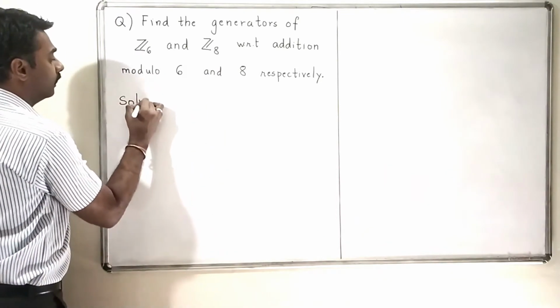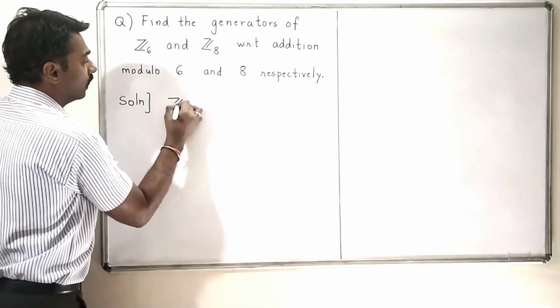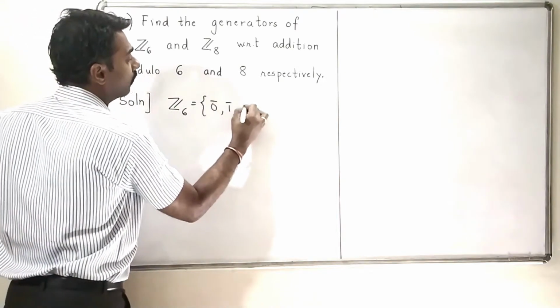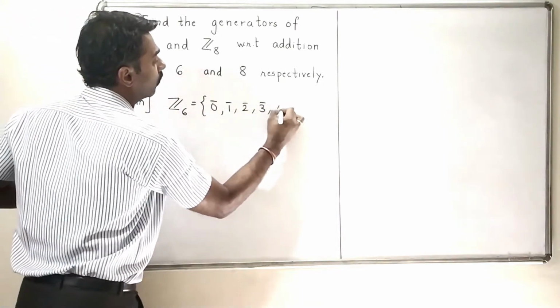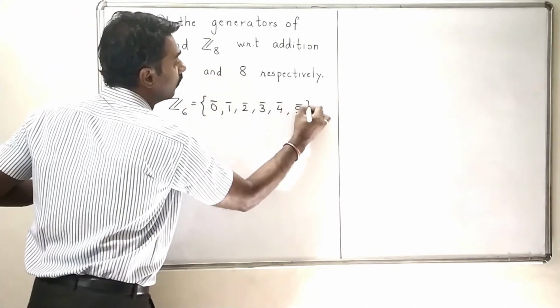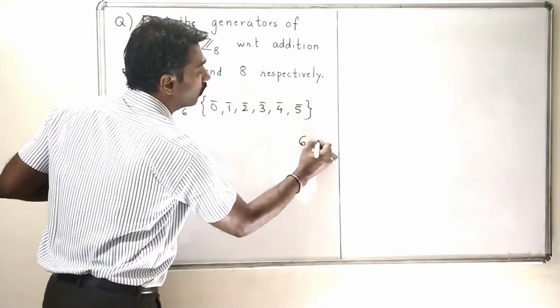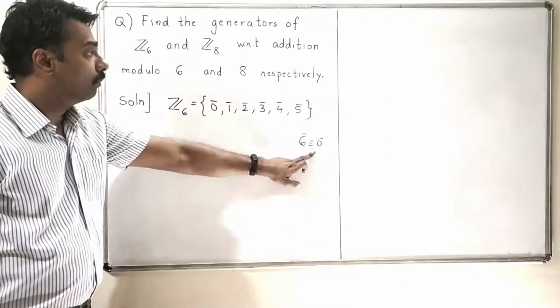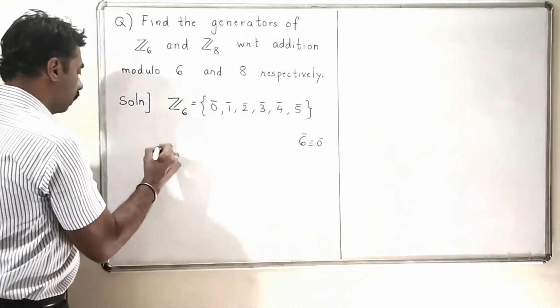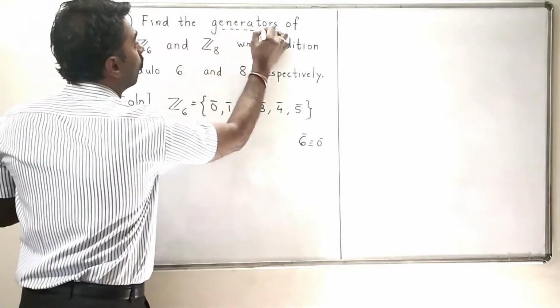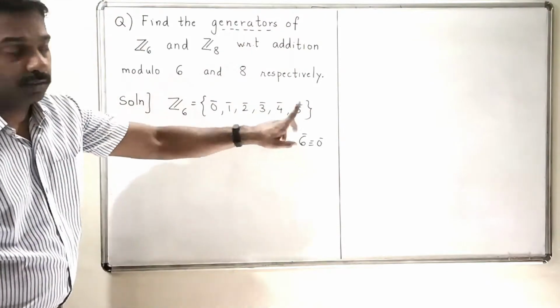So Z6, we all know, consists of elements 0 bar, 1 bar, 2 bar, 3 bar, 4 bar and 5 bar, where 6 bar is treated as 0 bar modulo 6. Now we want to find the generators of this set.